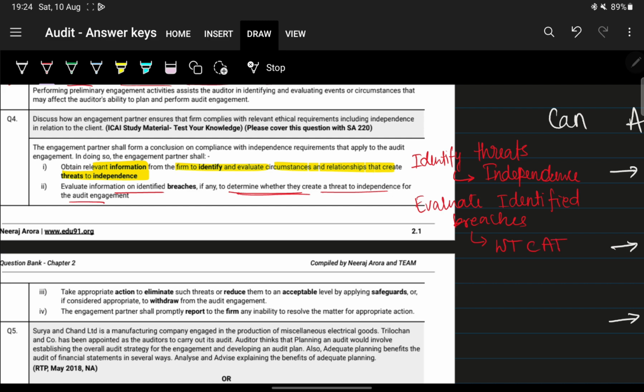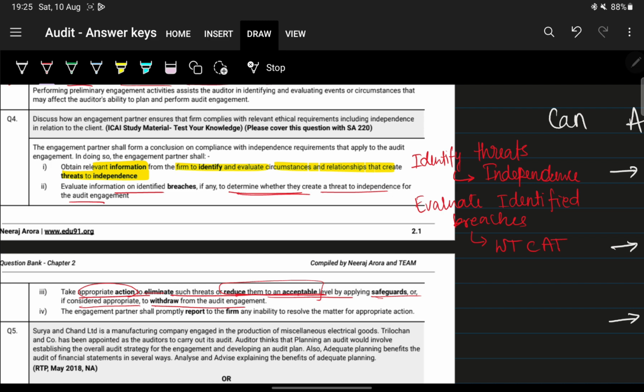Next, take appropriate action to eliminate such threats or reduce them to an acceptable level by applying safeguards. If the situation deems it necessary to withdraw, then you withdraw.